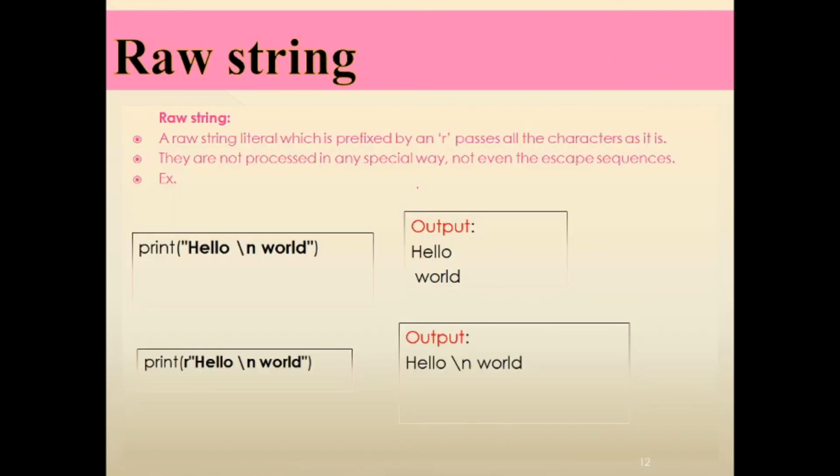Now we will see what is meant by a raw string. A raw string literal, which is prefixed by an r, passes all the characters as they are. They are not processed in any special way, not even the escape sequences.